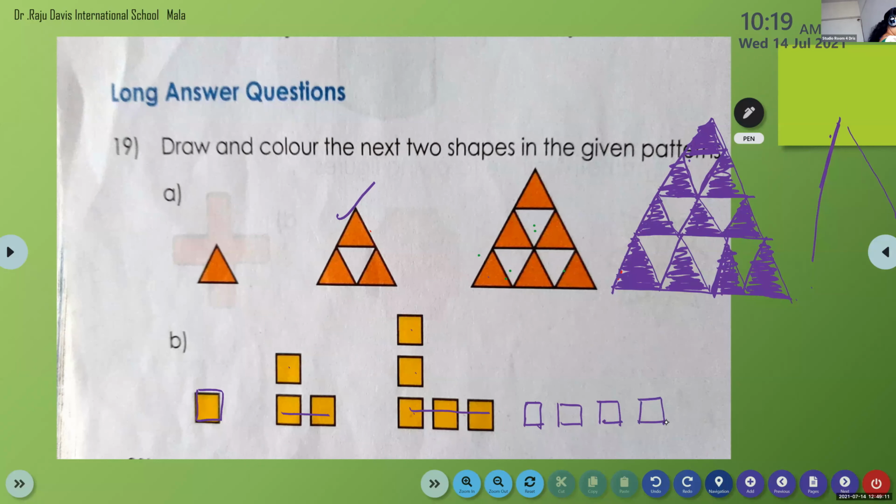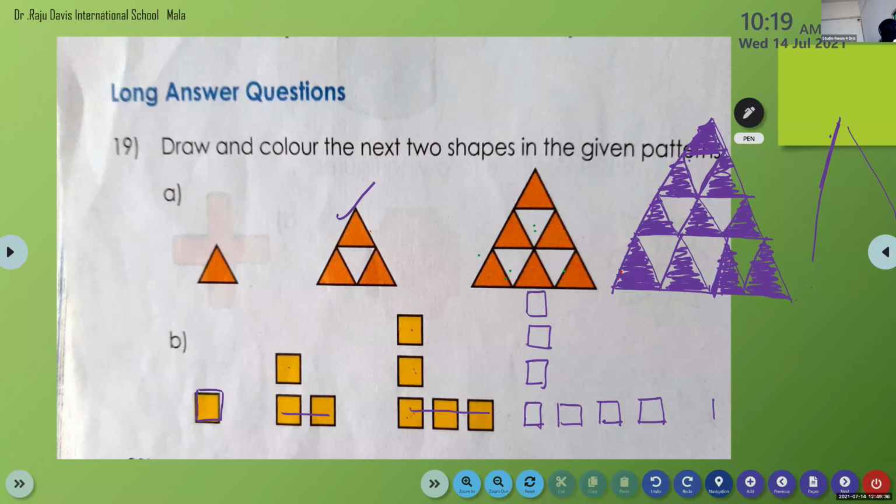4. Yes, and here 1, 2, 3. So here it will be 4. Yes, children, the rectangles are increasing by 1. 1, 2, 3, 4. So how many will be there in the next? 5. 1, 2, 3, 4, 5 in the last row.